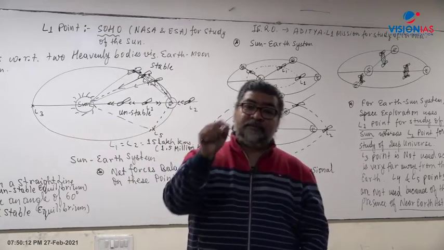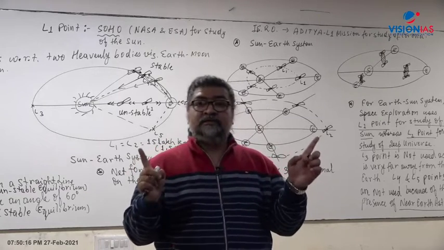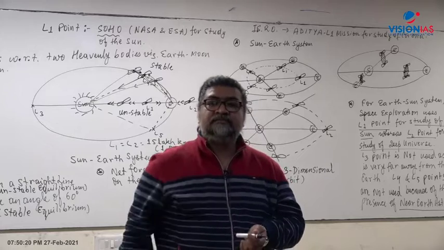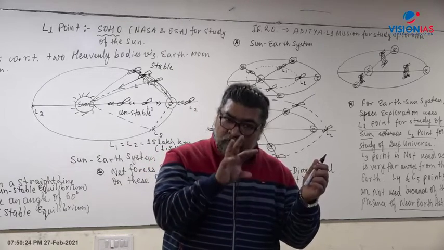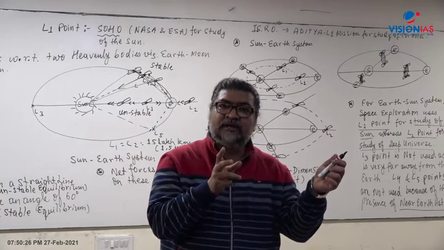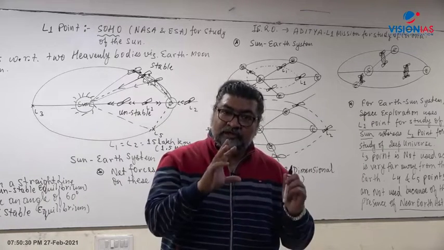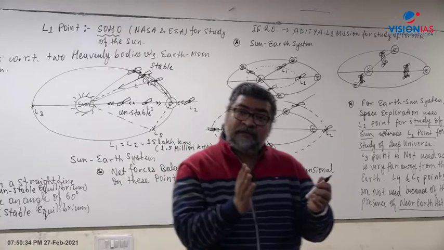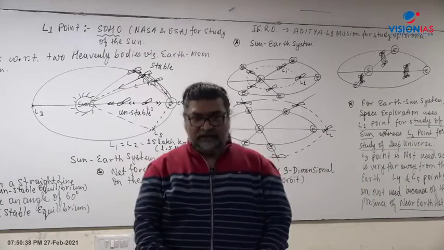So if you place a spacecraft or a satellite at the L1 point between earth and the sun, there will be no effect of the eclipse. When the moon comes between the sun and the earth, you have a solar eclipse. That kind of effect will not be on the satellite, because the satellite is placed at 15 lakh kilometers, beyond the moon.